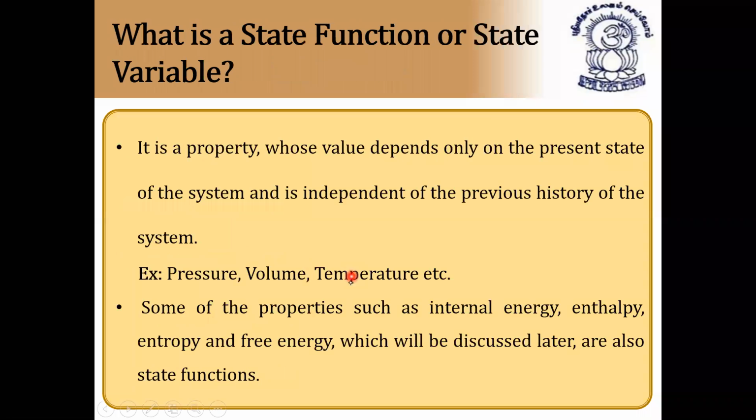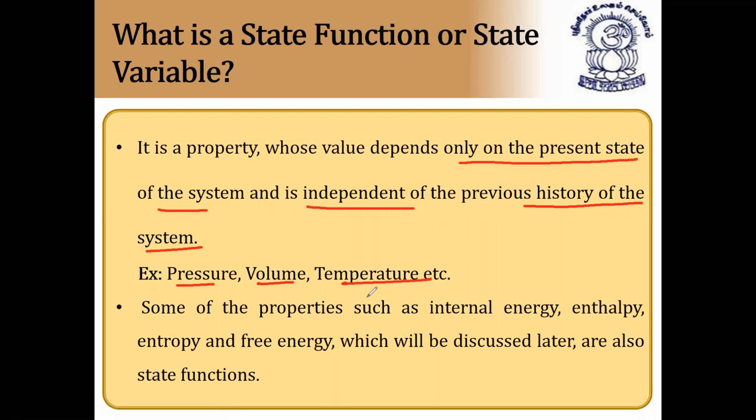Next. What is a state function or state variable? It is a property whose value depends only on the present state of the system. Very, very important here: it depends only on the present state of the system, and it is independent of the previous history of the system. Examples: pressure, volume, temperature, etc. are called state functions or state variables. Pressure is independent of previous history.